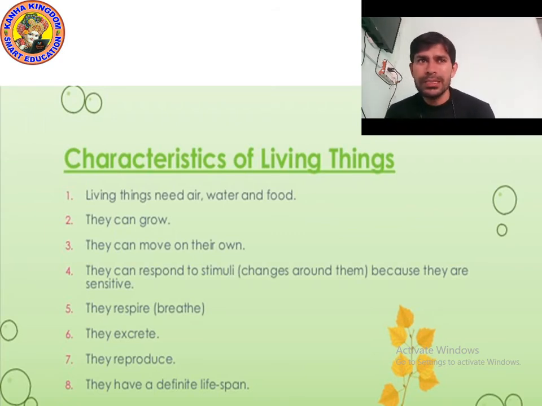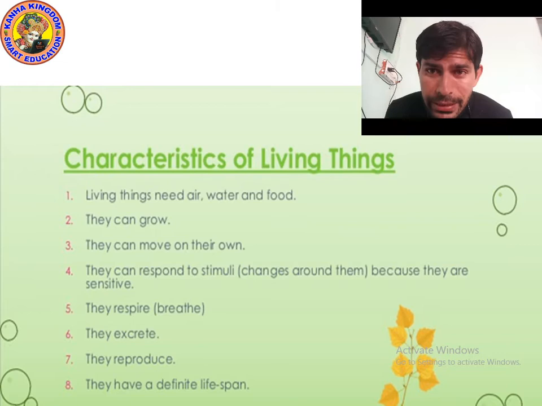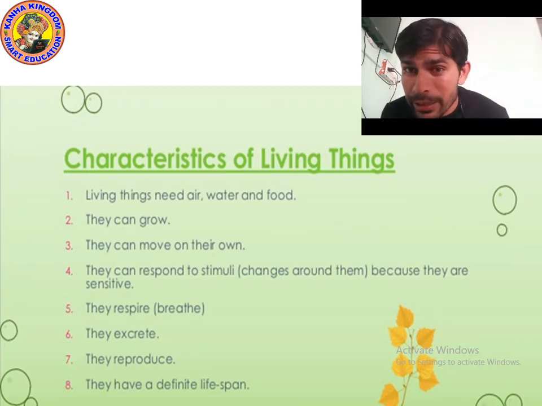So I hope these are the characteristics of living things. And now I am telling you just the opposite characteristics of living things. Means I am also telling you the characteristics of non-living things. So you can see the characteristics of living things. Point number 1, living things need air, water and food. Okay. Living things need air, water and food, while non-living things don't need air, water and food.